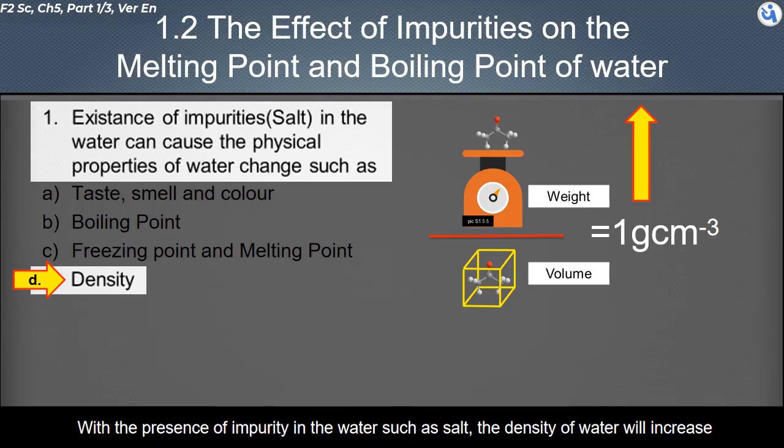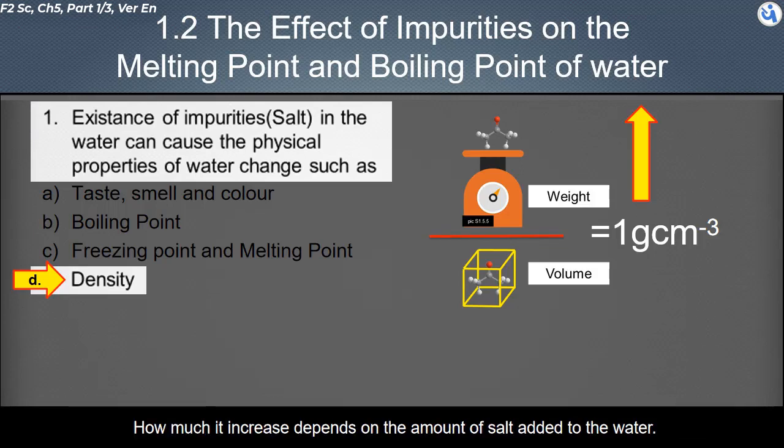With the presence of impurities in the water such as salt, the density of water will increase. How much it increases depends on the amount of salt added to the water.